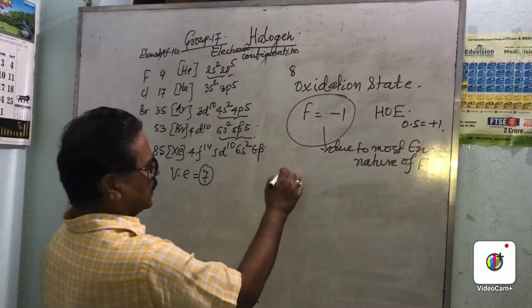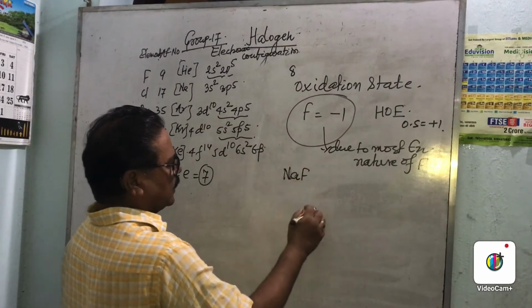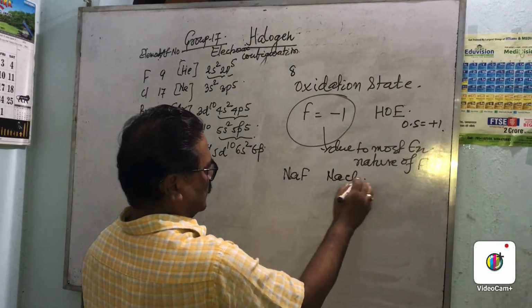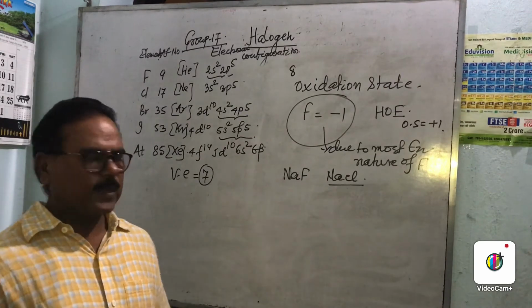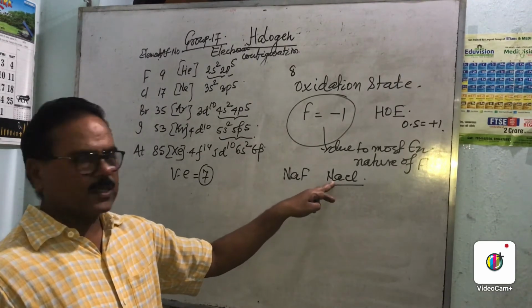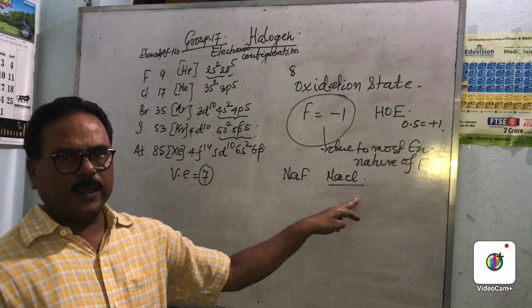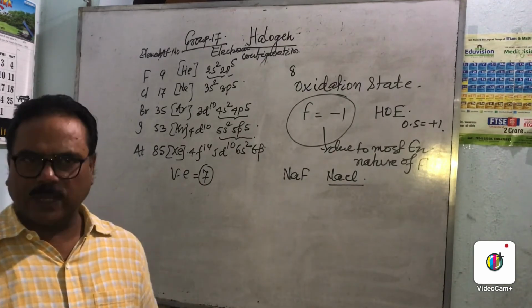Suppose we take NaCl. Here the oxidation state of chlorine is -1. If we take Na as +1, x is equal to 0, so chlorine is -1.